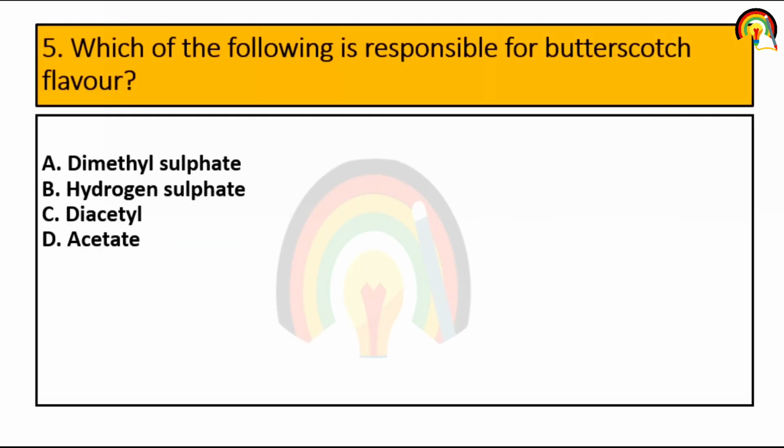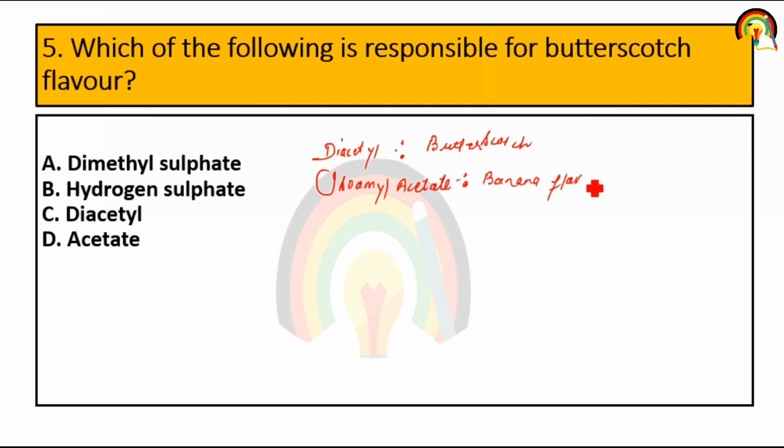Next question. Which of the following is responsible for butterscotch flavor? So diacetyl is mainly responsible for butterscotch flavor. Isoamyl acetate is mainly responsible for banana flavor. So it's diacetyl that is responsible for butterscotch flavor.